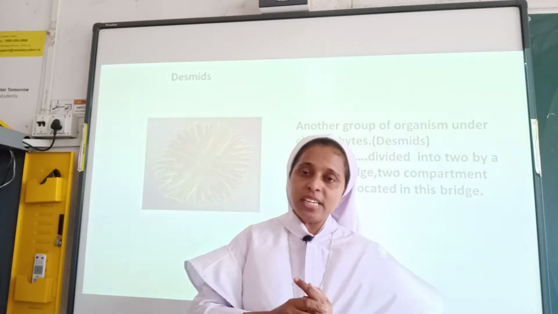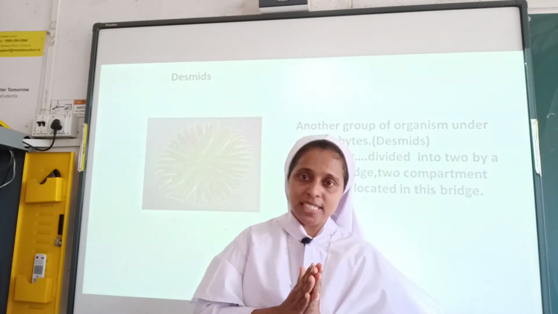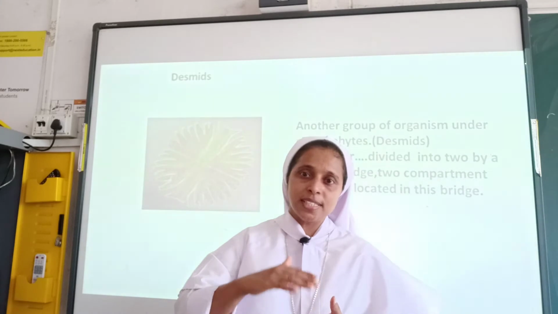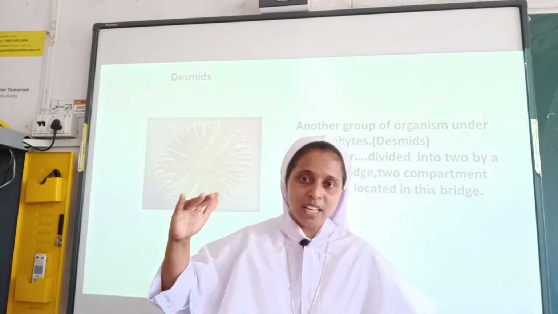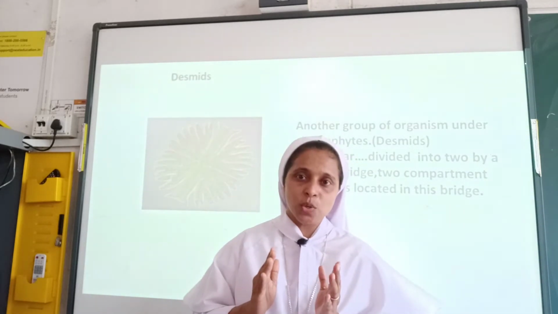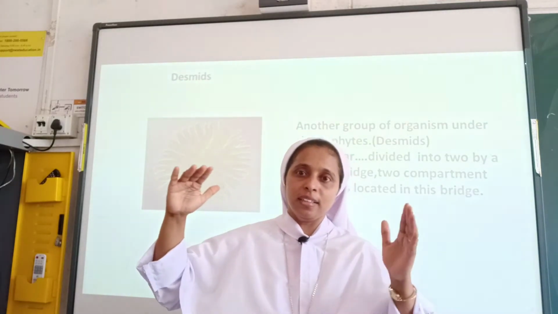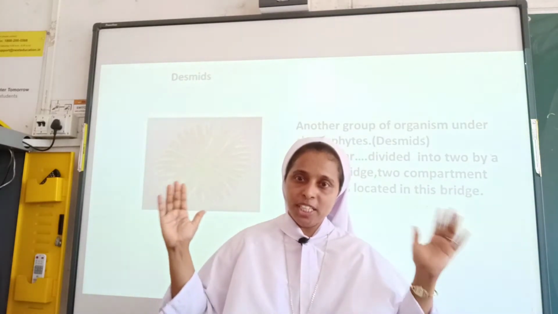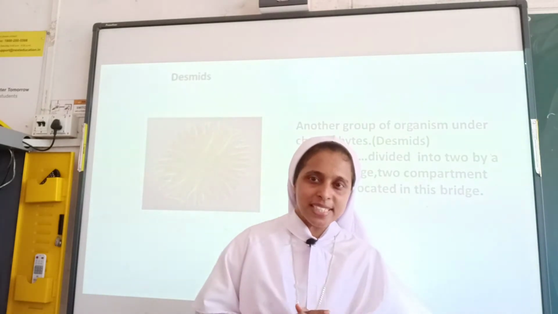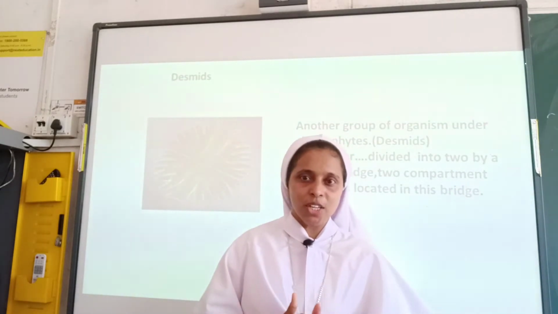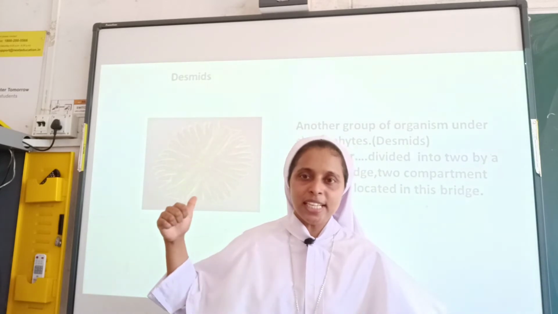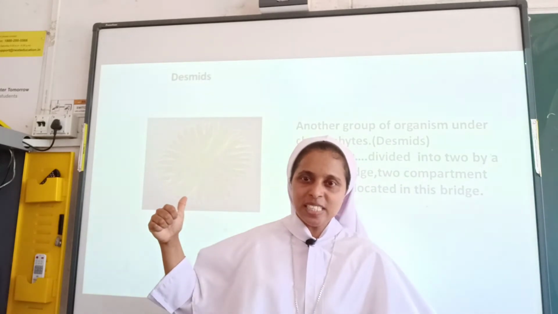When the organism dies, the only thing remaining is the cell wall, and since the cell wall remains, a huge accumulation of cell walls will be there. Naturally, a lot of silica will be deposited there as a heap, and since it is abrasive in nature, we use it for polishing purposes. The next one we learned was regarding desmids.